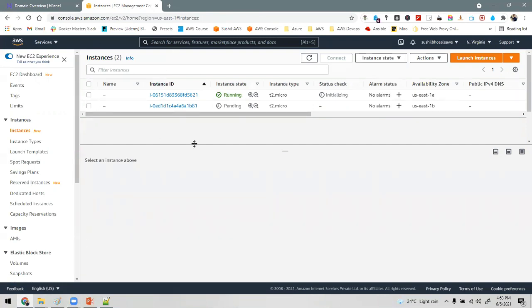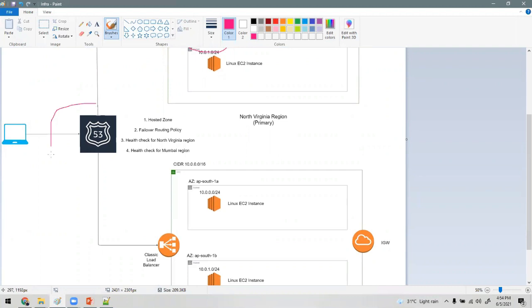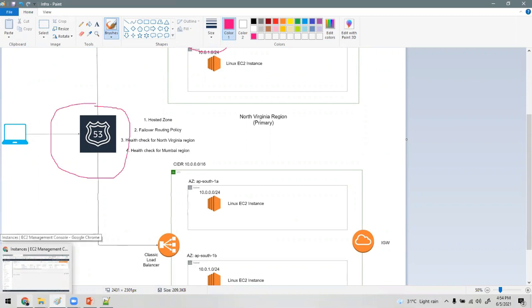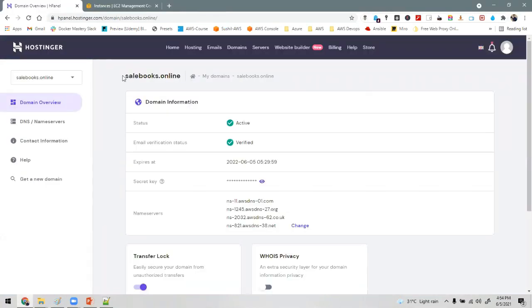Okay, now I will give the overview. The machines are getting created. It will take some time, 3 to 4 minutes. So now what we are going to do is that for the regional failover, there is a service called Route 53. Route 53 is basically a DNS service for AWS. I have registered a domain name sailbooks.online, and we are going to access our web pages from this website. If I type http sailbooks.online, my web page should open.